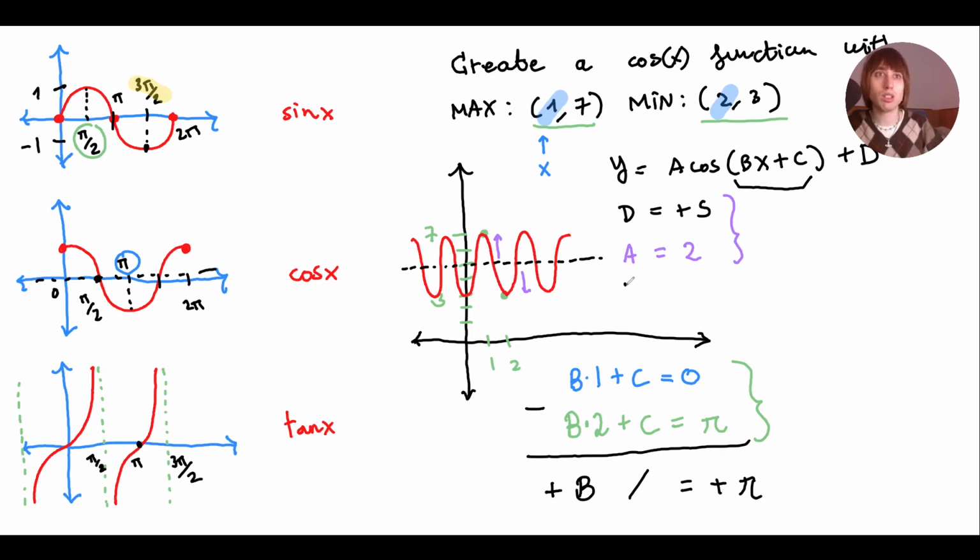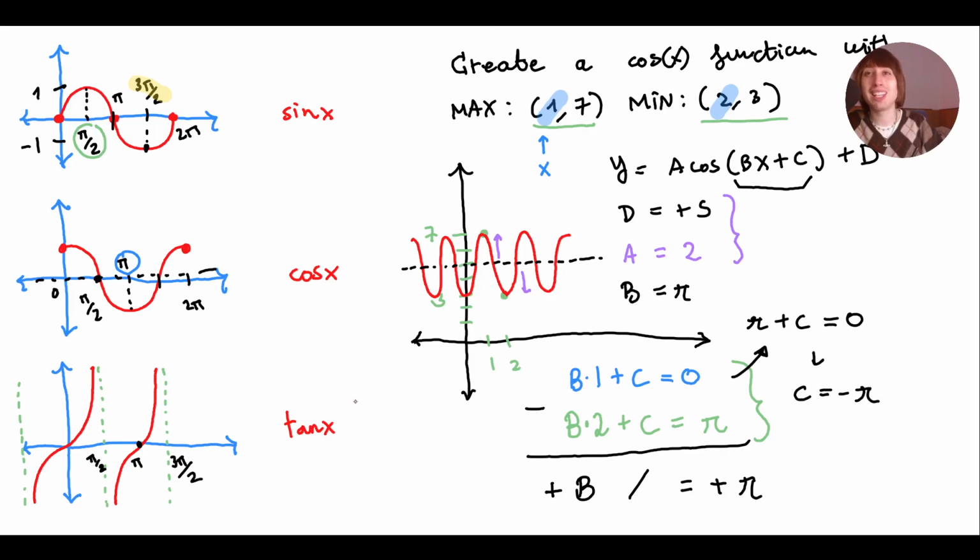So b equals pi. Now that we know b, we just have to substitute it either here or in the other one, and we'll get c. So pi plus c equals 0. Therefore, c equals minus pi.